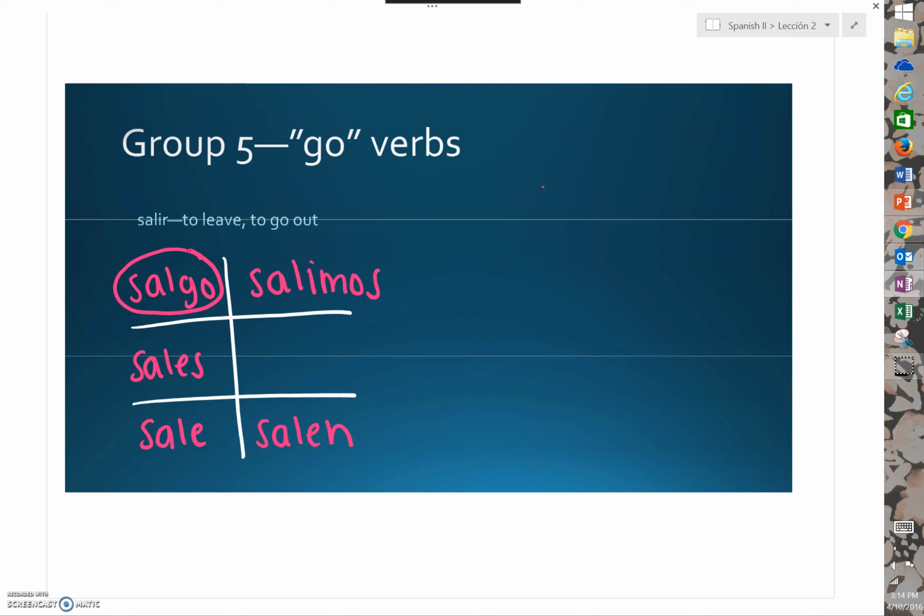One more thing about salir that's different than the rest of the verbs we've talked about is that salir is the only IR verb. So if we notice, the nosotros form ends in imos because it is an IR verb. The rest of the endings are the same as regular ER verb endings.